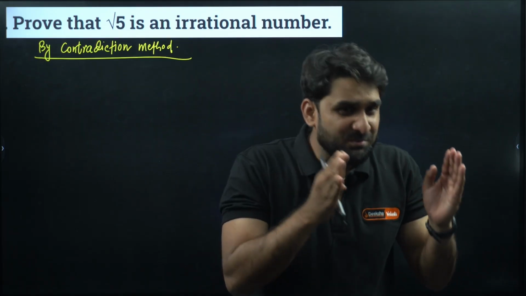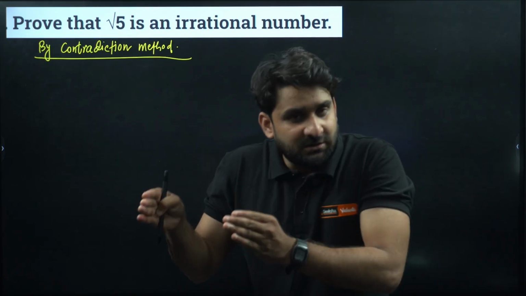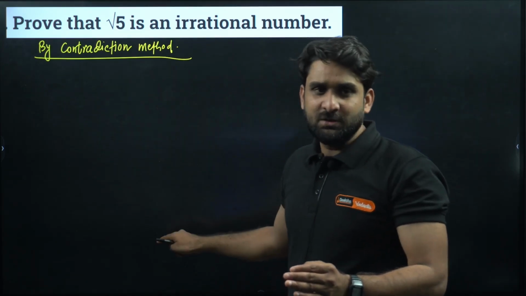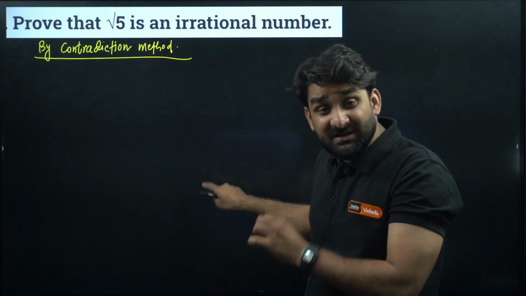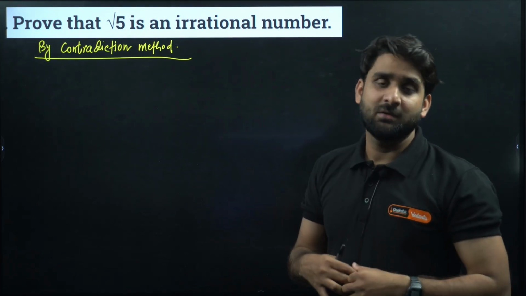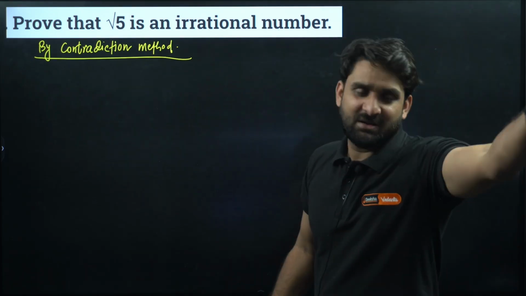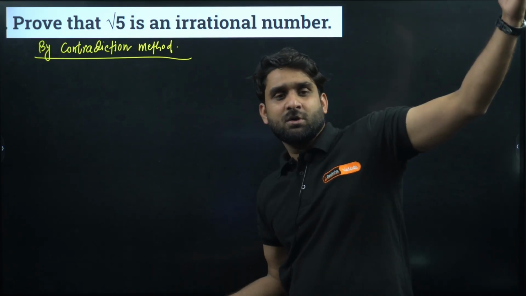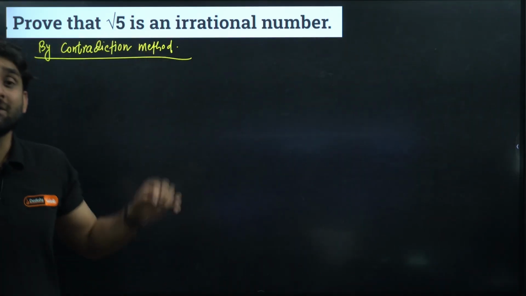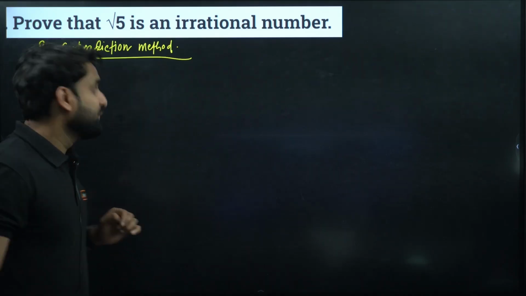When your assumption, whatever you assumed before starting the solution, and the result or conclusion you get are not matching, I mean our assumption and our result are violating each other, such a situation is called contradiction. So let's solve the question.